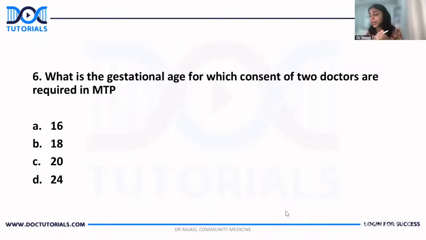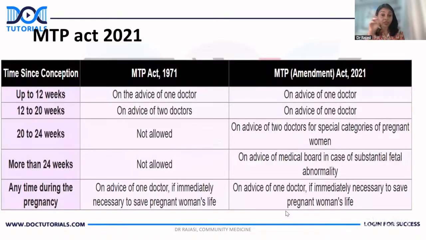What is the gestational age for which the consent of 2 doctors are required in MTP? And these were the numbers given. There is a change in MTP Act 2021, right? As per that, we know. See, these are the differences. I have shown this in many places. Here the question is about advice of 1 doctor, advice of 2 doctors.